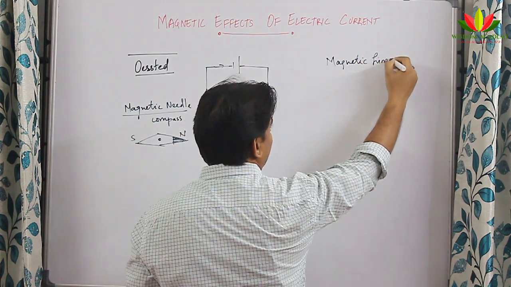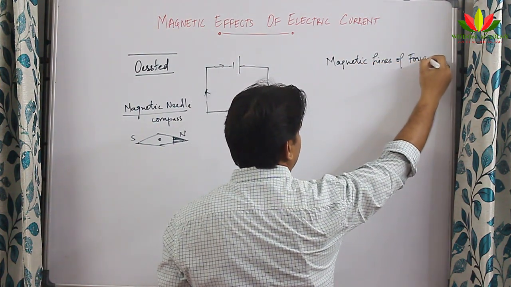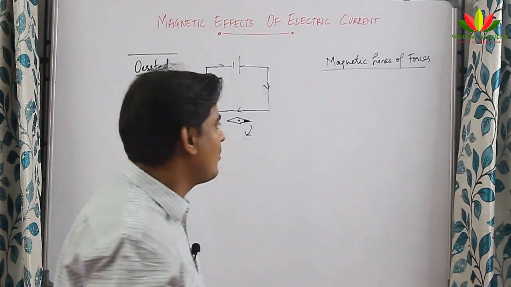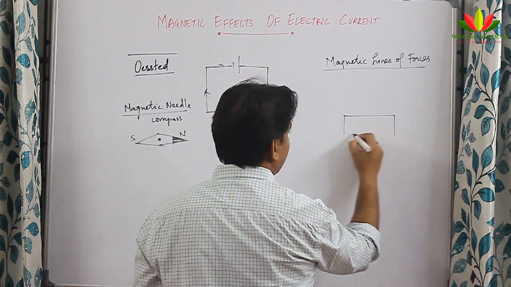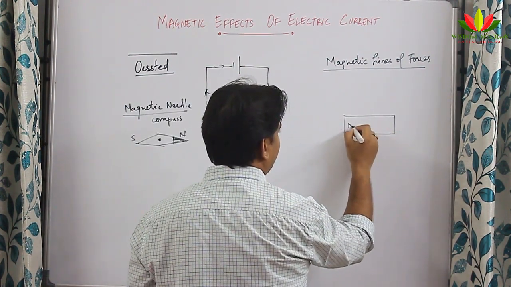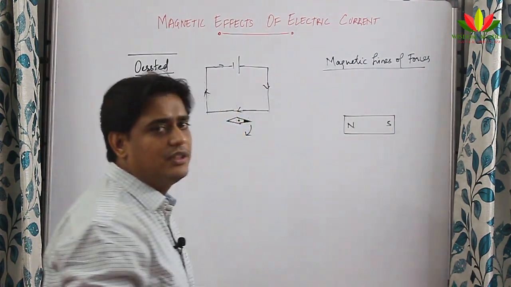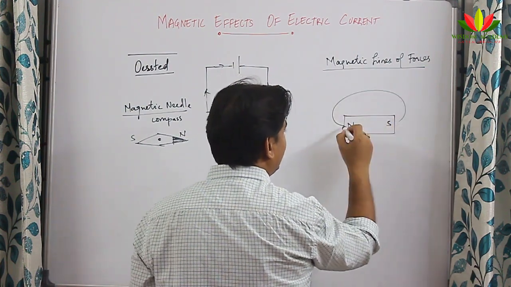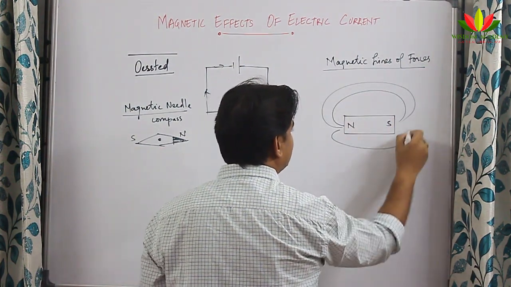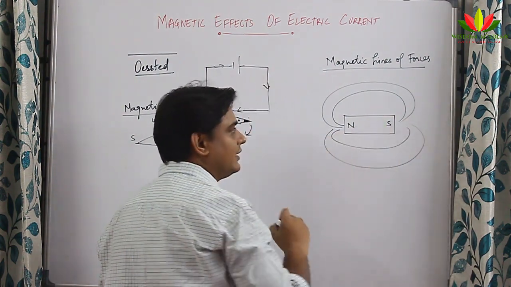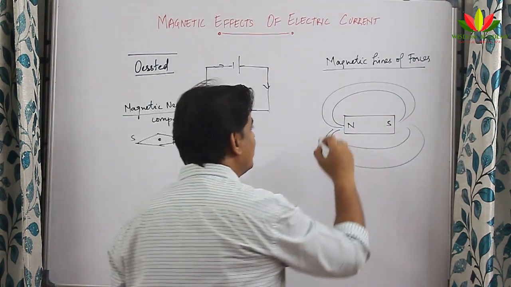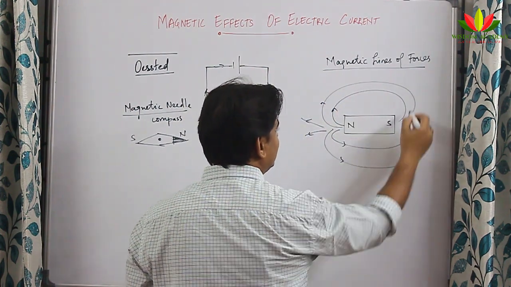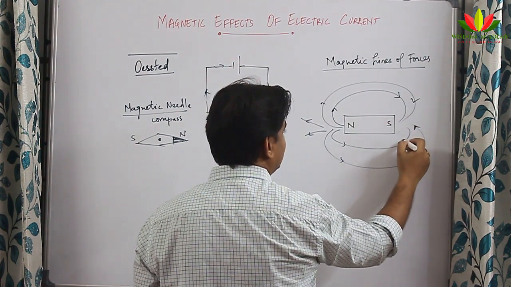Magnetic lines of forces. And what are these? These are imaginary lines of forces which are drawn from a magnet. So suppose I am drawing a magnet. Let's suppose this is the north direction, this is the south direction. Then it was observed that there is a magnetic field around it. When we try to locate this magnetic field, it had some structure like this, where the magnetic lines of forces were emerging from north and terminating in south. So they were coming out and going inside the south.